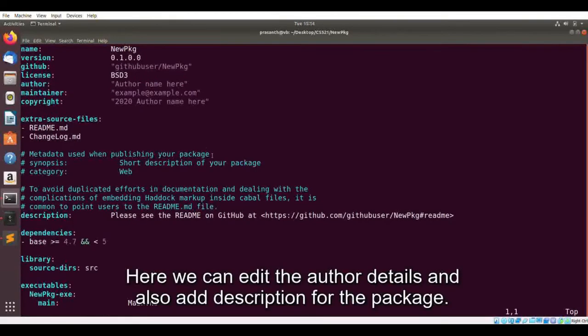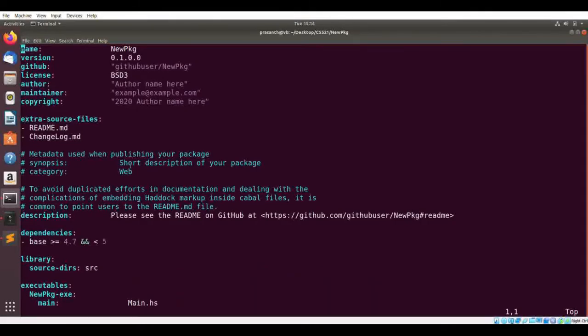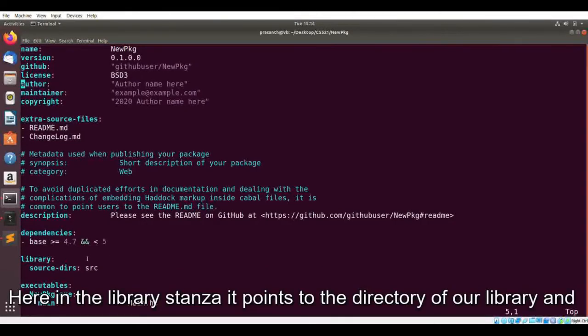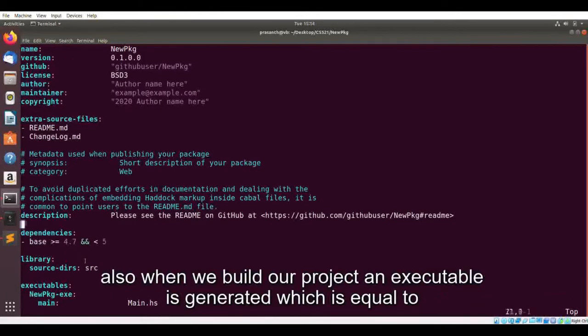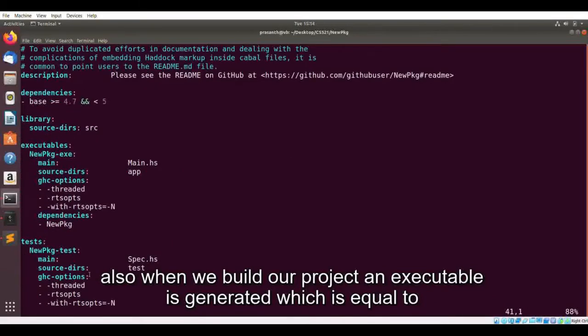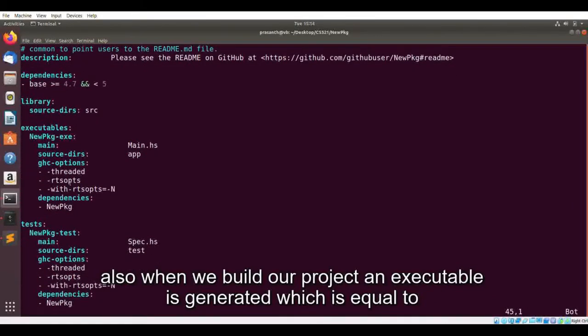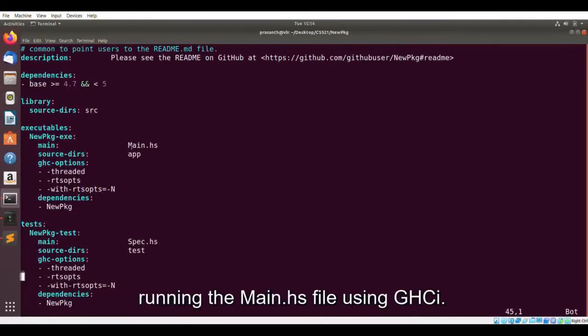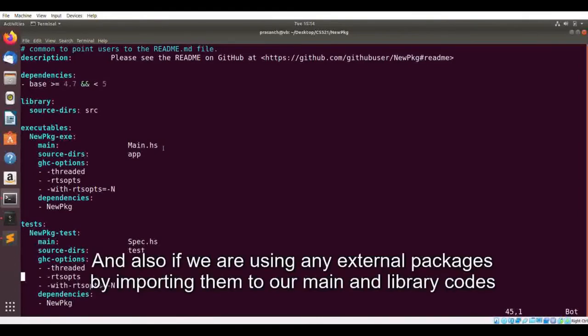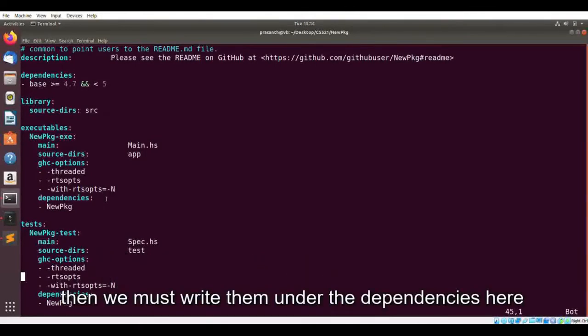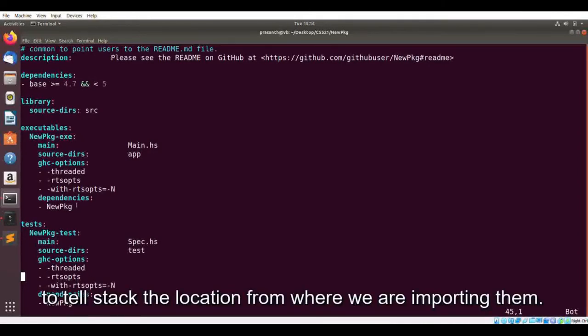Here you can edit the author details and also add a description for the package. Here in the library stanza, it points to the directory of our library, and also when you build our project, an executable file is generated, which is equal to running the main.cs file using GHCI. And also if we are using any external packages by importing them to our main and library codes, then we must write them under the dependencies here to tell the stack the location from where we are importing them.